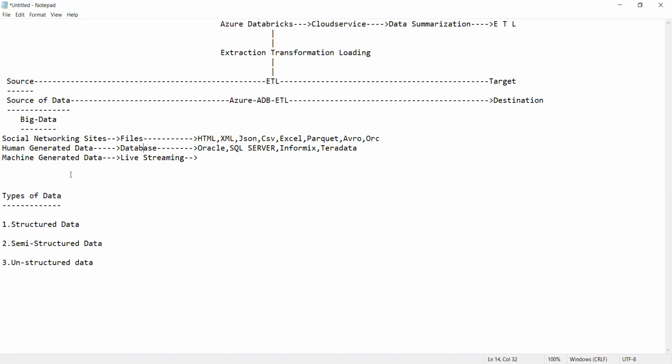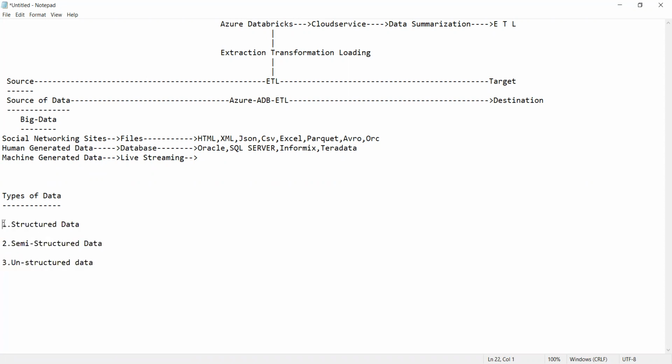And then you have machine generated data. The data is generated by machinery automatically. We can even call it live streaming data, which means continuous data: you will receive the data continuously. So this data can be divided into three categories: structured, semi-structured, and unstructured.